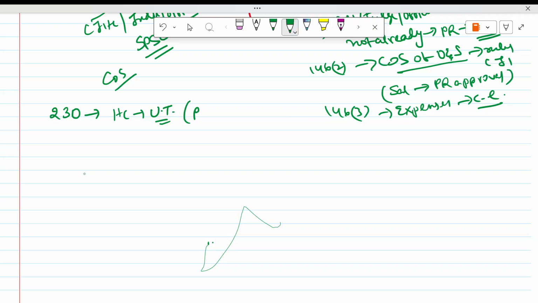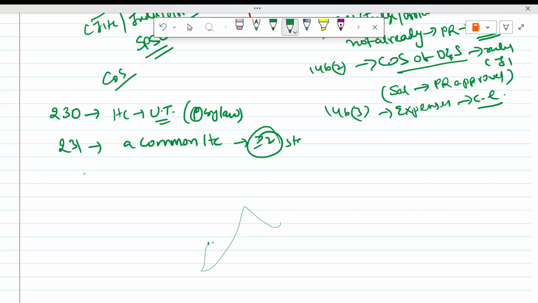Parliament by law can do that. Then 231, I already told you, a common High Court for two or more states. That is Article 231.